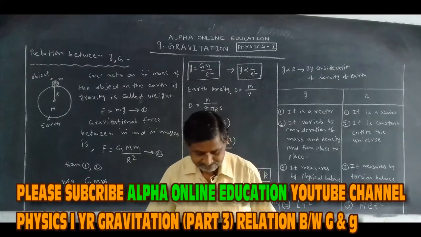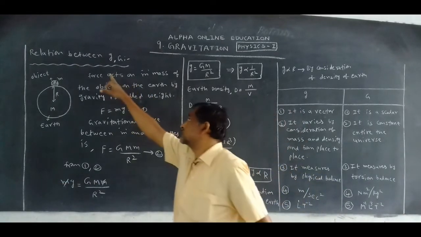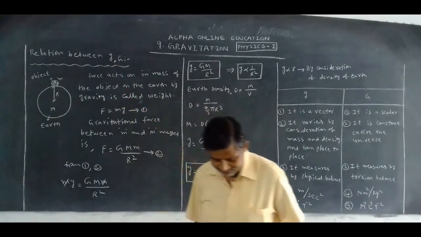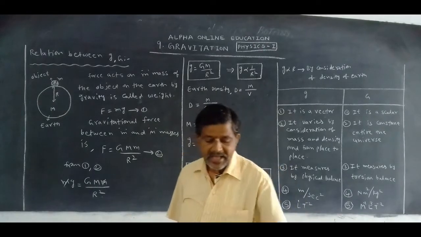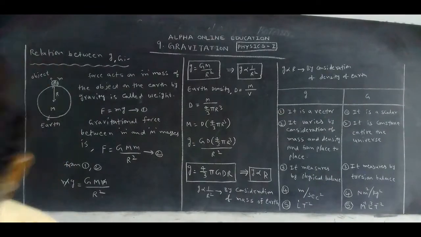Small g. Now what is small g? Small g is called acceleration due to gravity. What is the acceleration due to gravity?